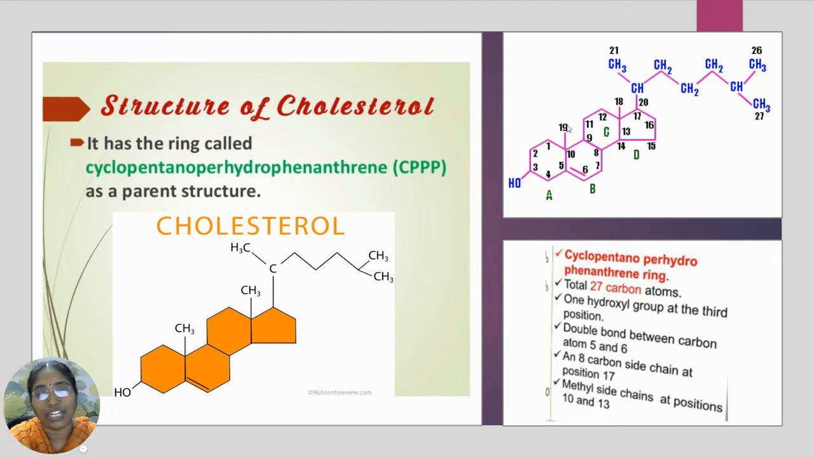cyclopentanoperhydrophenanthrene ring. It has the 5-membered pentane ring, and this is the phenanthrene nucleus, or the phenanthrene ring. This is all the cyclopentanoperhydrophenanthrene ring. This is the parent structure, or the basic nucleus, of cholesterol.